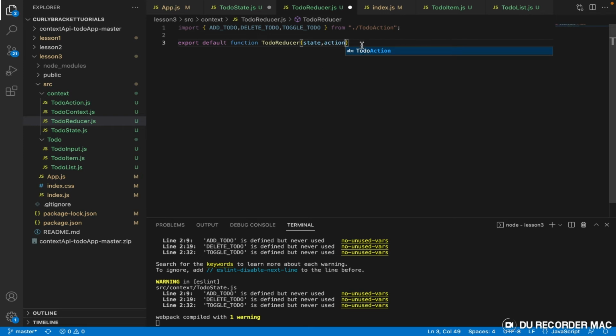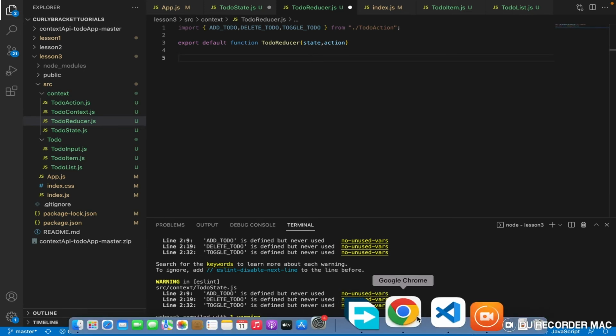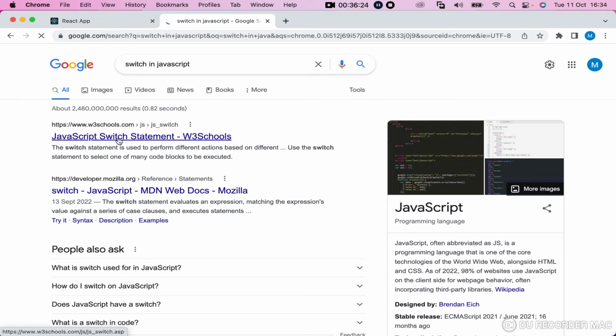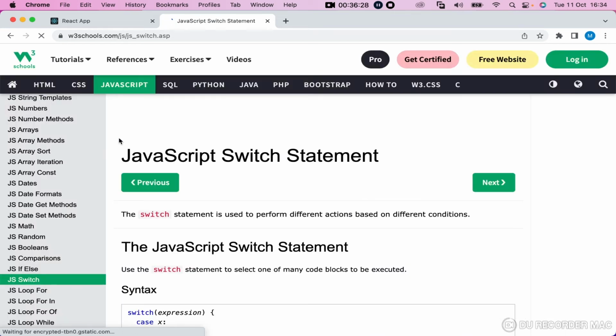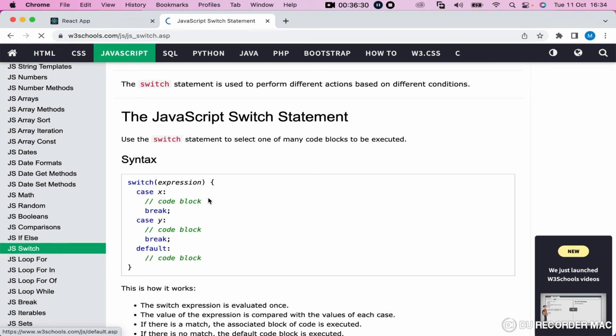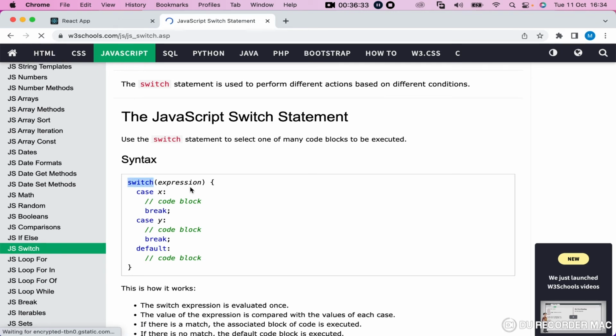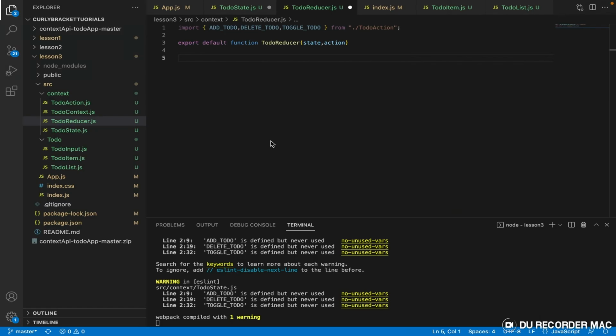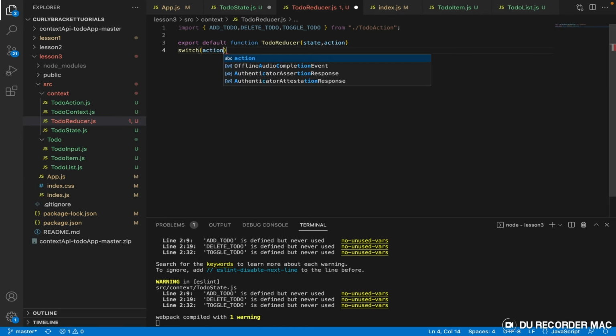Right? So what we now do is we use switch. We all know the switch statement in JavaScript. If you don't remember this topic, you can go ahead and use W3Schools to refresh it. You know, expression, and then we list the cases. So that is what we're going to do right now. We're going to switch cases, like this. We say switch action dot type.